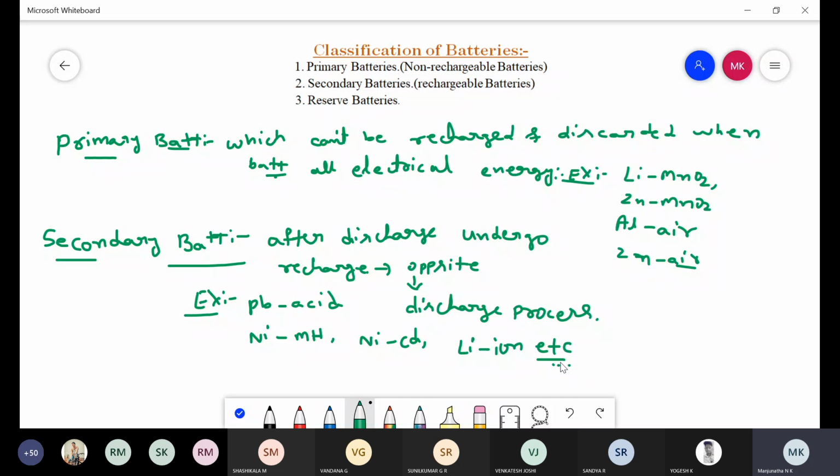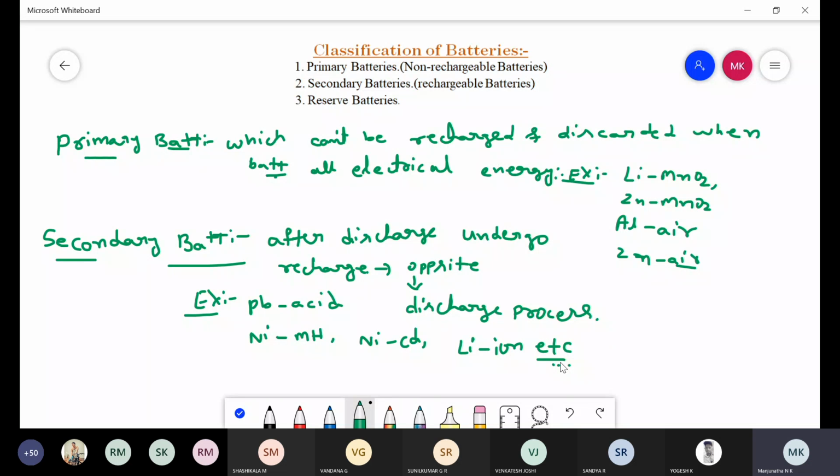First you need to write down the definition of battery, that is a device that enables converting energy liberated in a chemical reaction into electrical energy. It is called a battery. Remember the battery definition. Then coming to classification, 3 types.